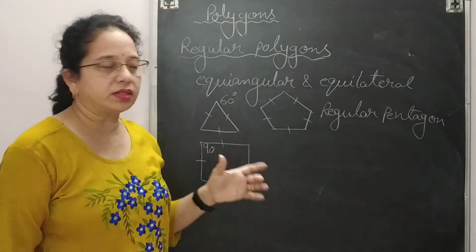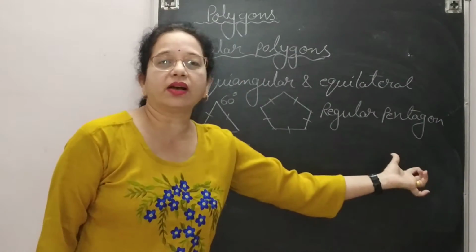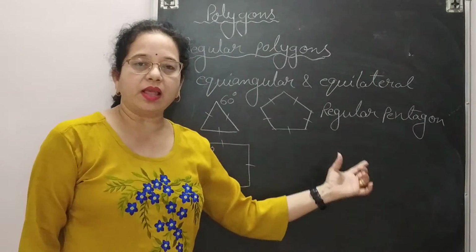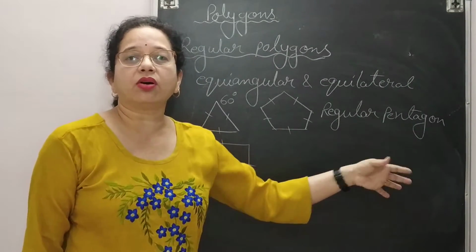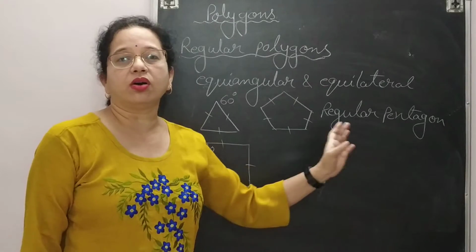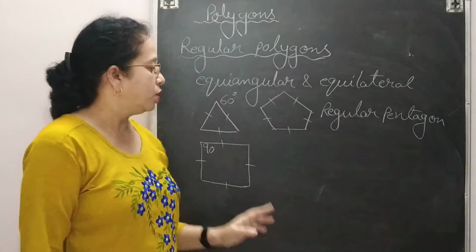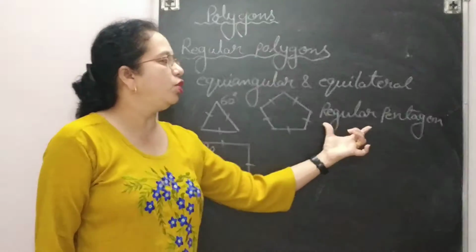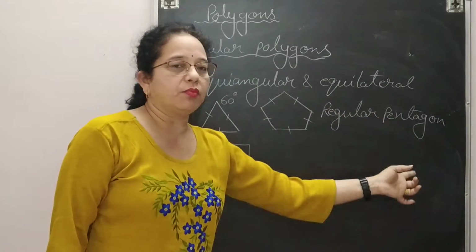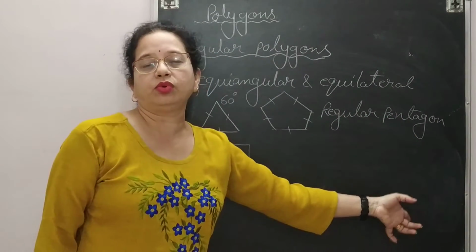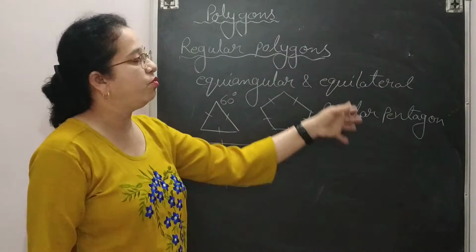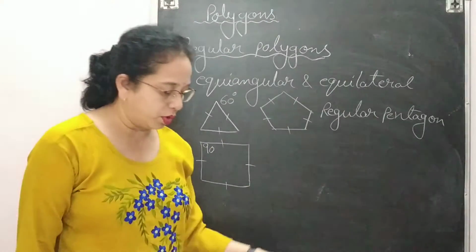If six sides are same, regular hexagon. Seven sides are same, regular heptagon. Regular octagon, regular nonagon. So if more than four is there, we use the word regular, and with the number of sides we give name to the polygon. So this is the way we read these regular polygons.